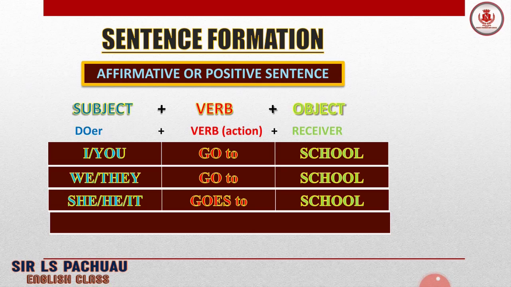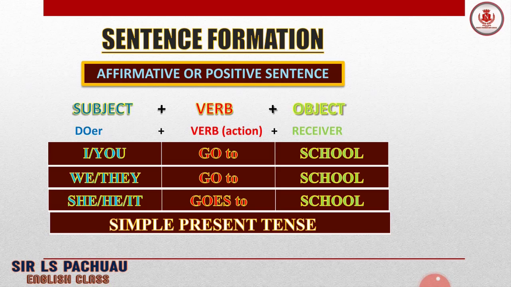Right. So these are the simple present tense. We will learn more about simple past tense, simple future tense, and continuous tense in the lesson called tense. But for now, we are learning only affirmative or positive sentences. So I am going to include some bits like this while learning these verbs.